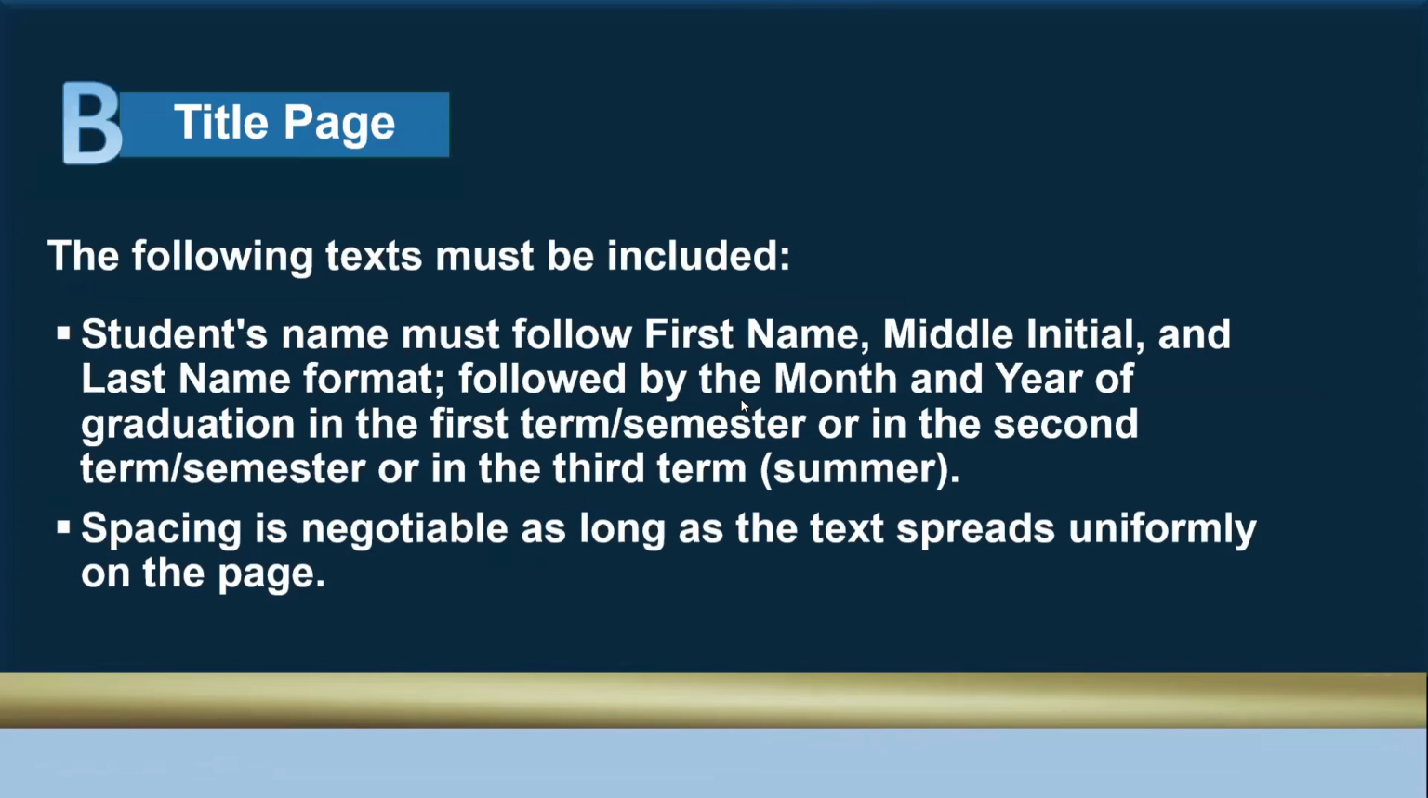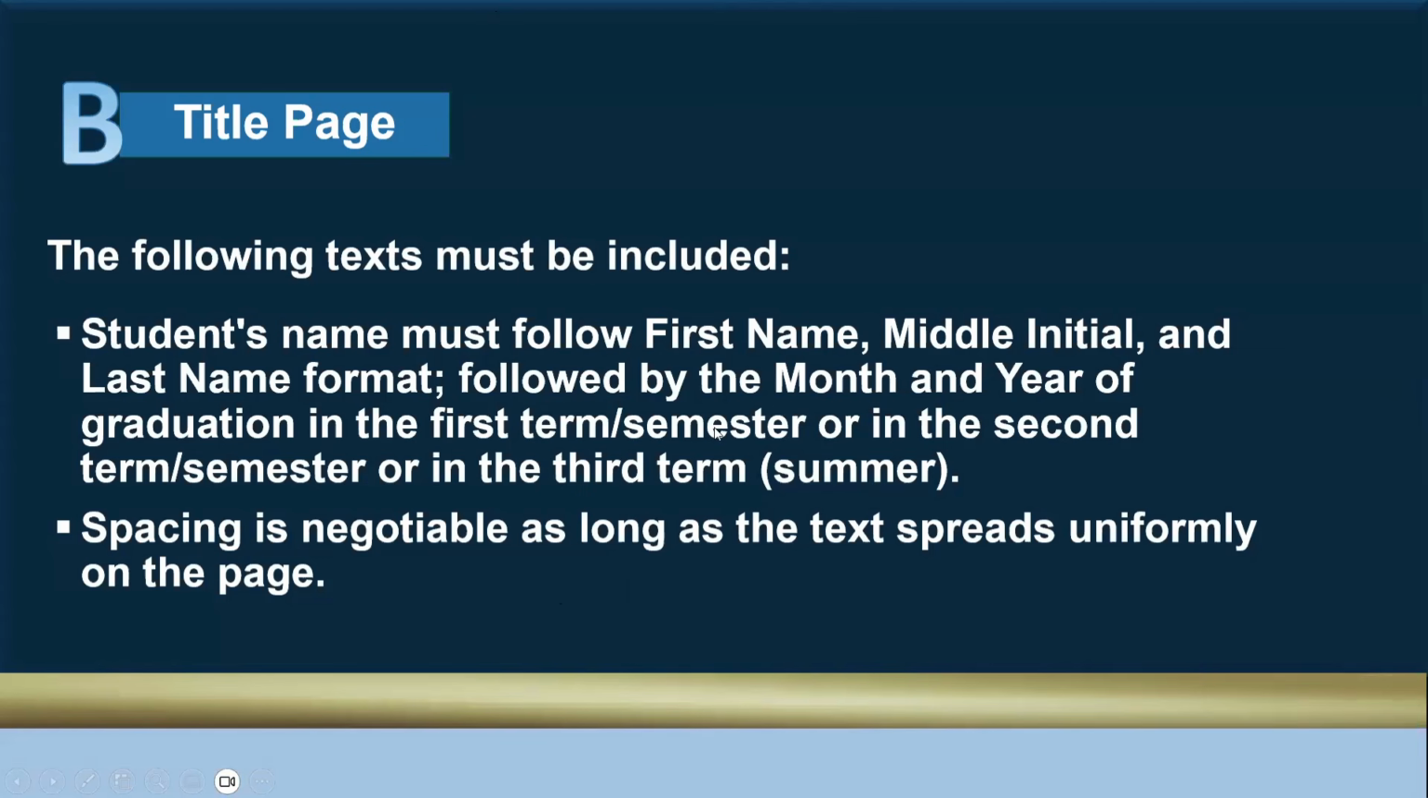Now, let's proceed to the description of the text that should be included on the title page. Student's name must follow first name, middle initial, and last name format, followed by the month and year of graduation. This is very important because one time we use date of defense. So take note of this. We are going to include month and year of graduation in the first term or semester, or in the second term or semester, or in the third term or summer.